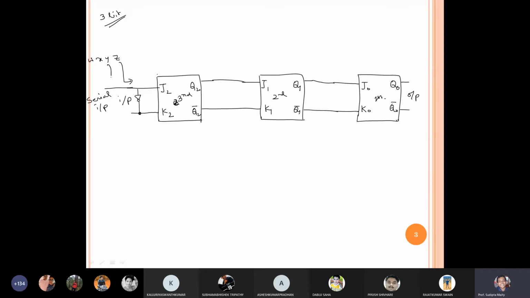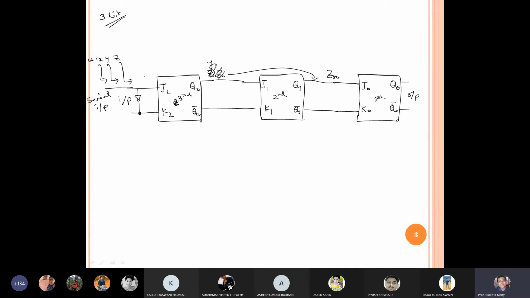Okay, so when Y comes over here, then depending on Z, there will be some kind of output. Suppose it is Z prime or Z naught. Now Z naught is the output, so depending on the input, that means G naught is J1, then there will be some kind of output. Whenever we give X input over here, then Z naught will come over here. Suppose it is Z naught double one, then Y naught will come over here. In this way, it will propagate one by one from left to right.